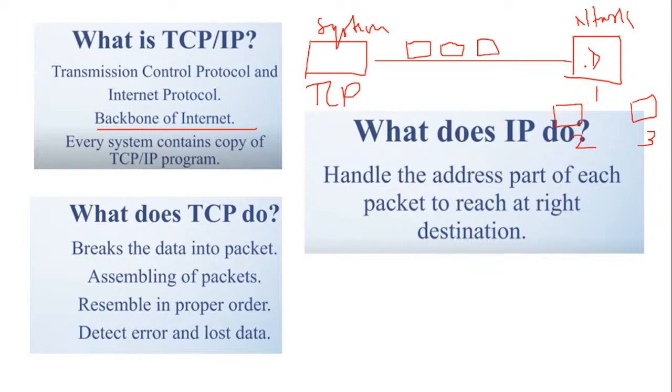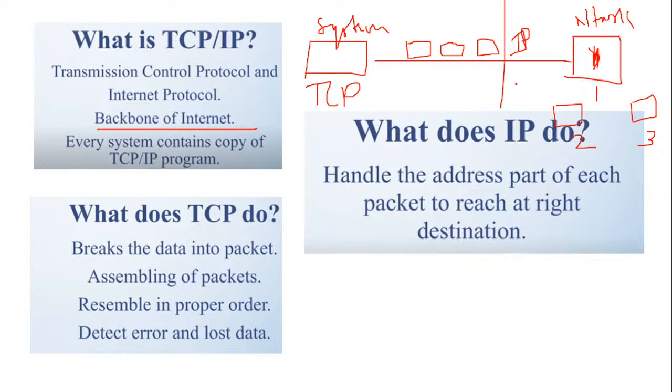So how do we identify that they have to transfer the data to network 1 only? In that, IP plays an important role. Internet Protocol handles the address of each packet to reach the right destination. So here, TCP and IP have to work together.